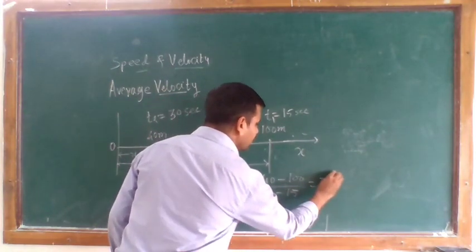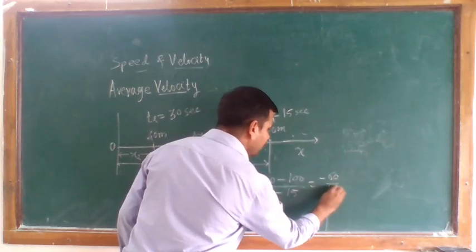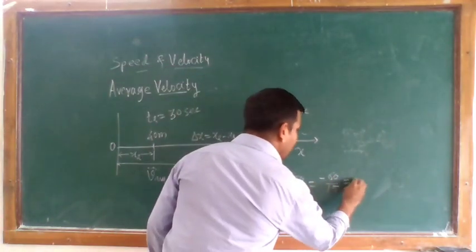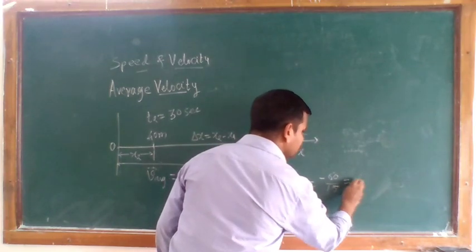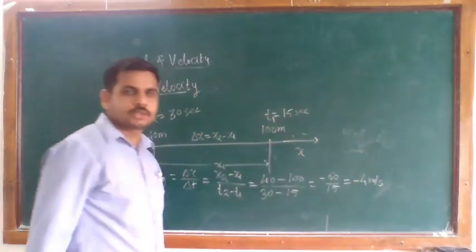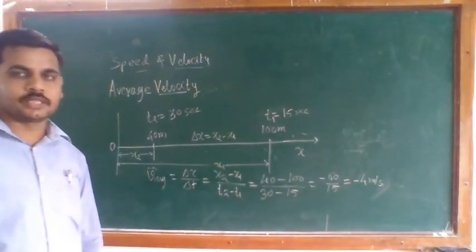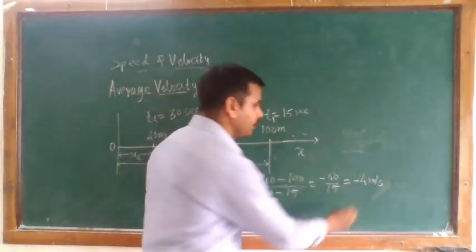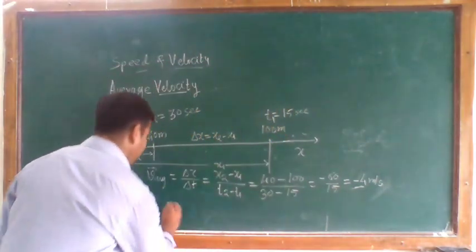So it is nothing but minus 60 divided by 50. So you get minus 4 meter per second.